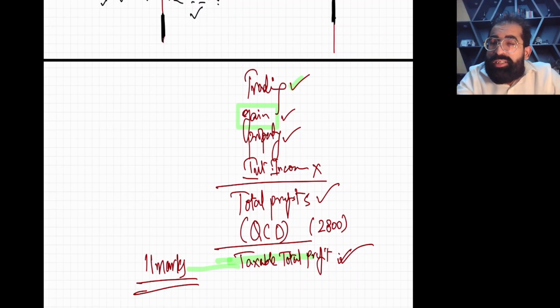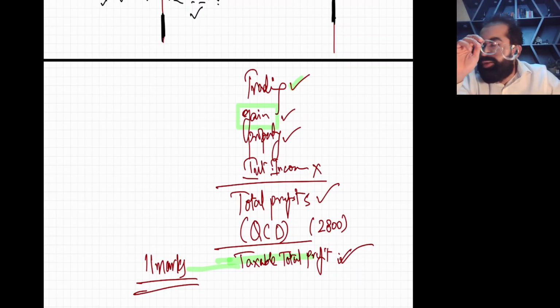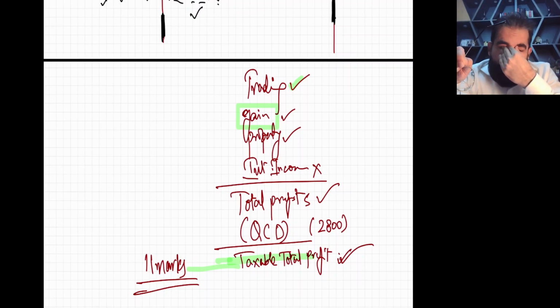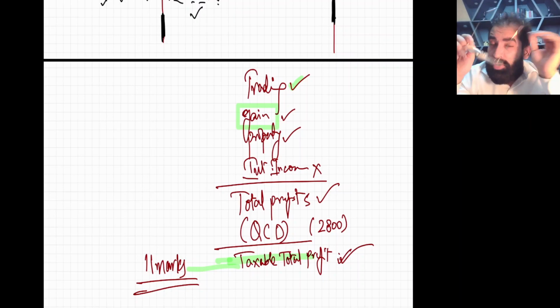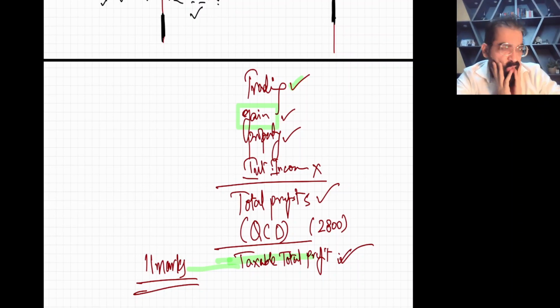As a student, you may ask, sir, what about the political donations? They are not allowed, not from trading income or from anywhere. Political donations are not allowed at all.